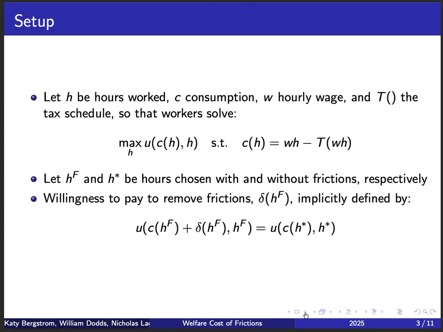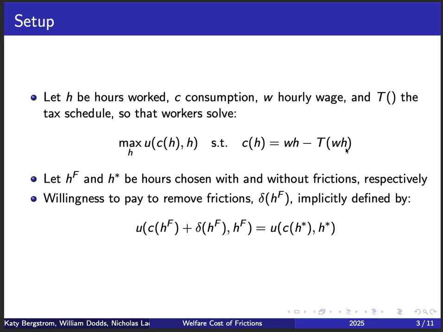So the setup we have is very simple. We have a worker that is choosing hours H and consumption C, and taking as given both his hourly wage W and the income tax schedule T. He's going to do so to maximize some utility that is increasing in consumption and decreasing in labor supply, subject to the constraint that he can only consume his labor income minus the income taxes that he pays on his labor income. And we're going to have two solutions to this problem.